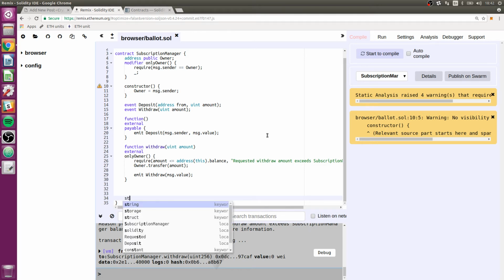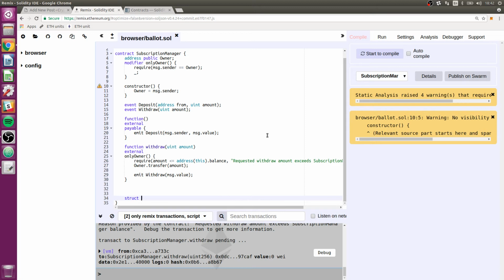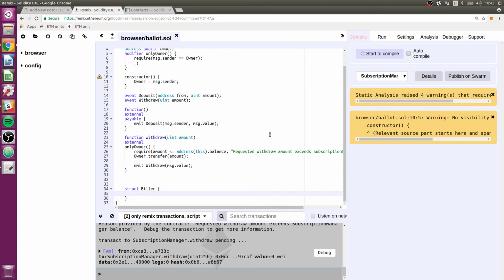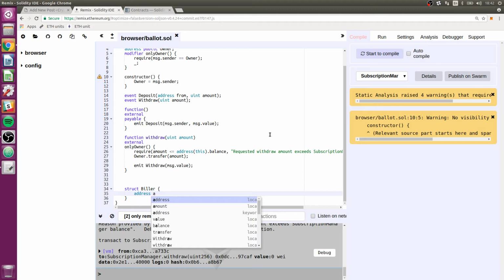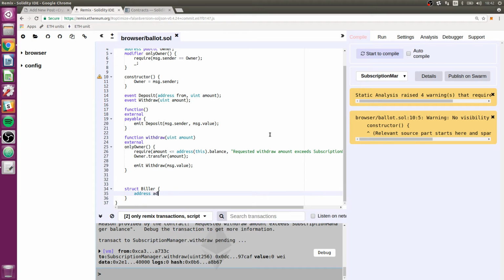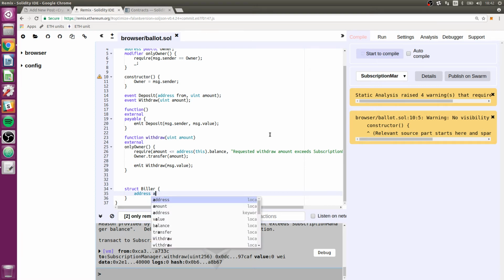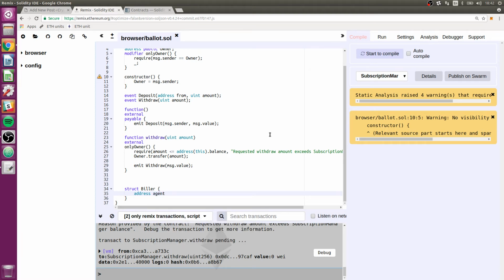So we want a struct, and what should we call this? It's just a biller info, I suppose. That'll work. Or we could even just say biller. I mean, why not? Struct biller, and then what do we want in here? As I said, we want who they are. So address. I mean, I almost just want to say address, but what do we call who they are? I suppose agent we could say.